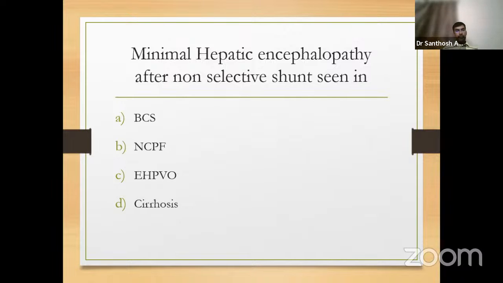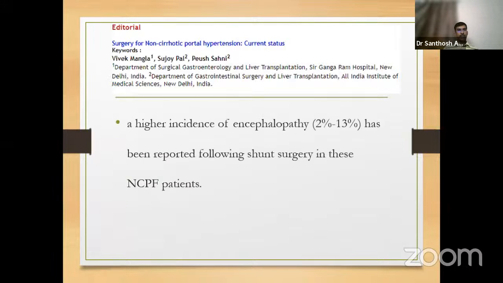So the toxins and metabolites can easily enter the systemic circulation without getting filtered by the liver. So the level is very high in cirrhosis, seldom seen in EHPVO and Budd-Chiari syndrome, but minimal hepatic encephalopathy can occur in non-cirrhotic portal hypertension.